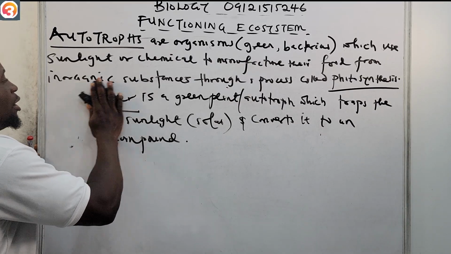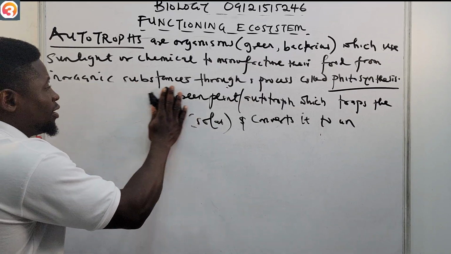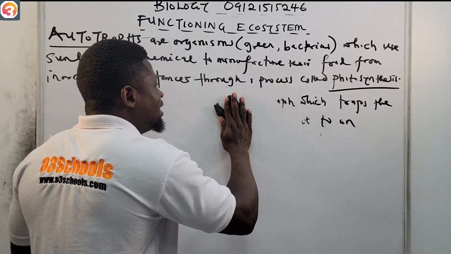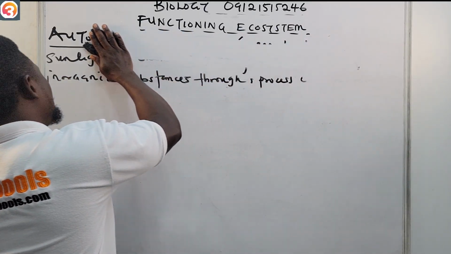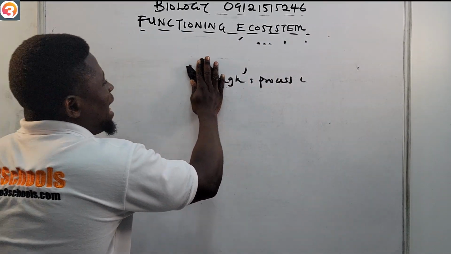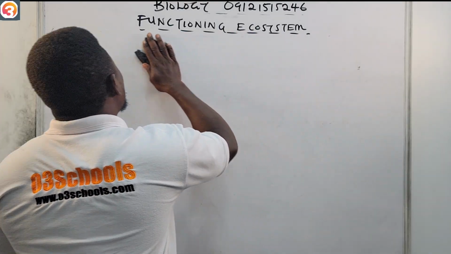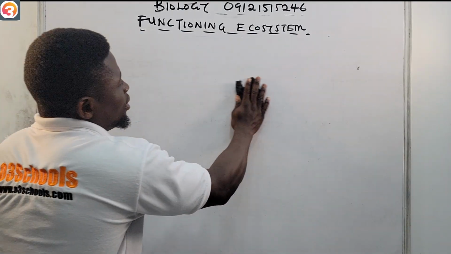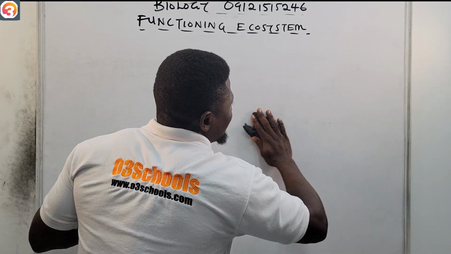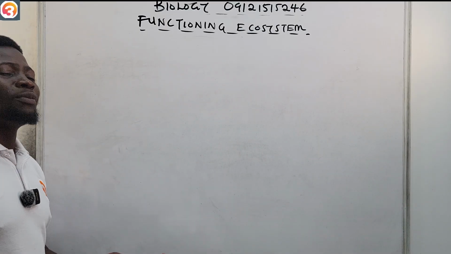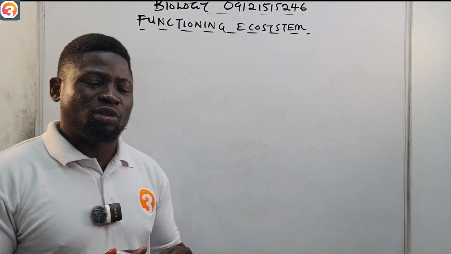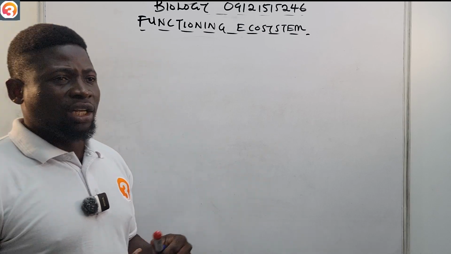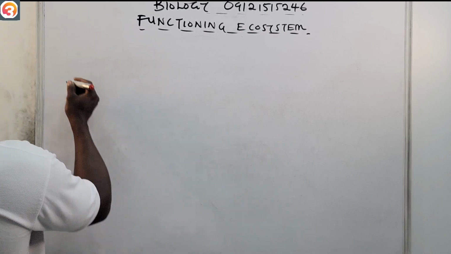Now, let us talk about heterotrophs. On the other hand, heterotrophs do not have the ability to manufacture their own food. So heterotrophs depend on these producers. Because they cannot photosynthesize, it means they cannot manufacture their own food. So they depend on these producers to get their source of energy. We're going to look at heterotrophs now.